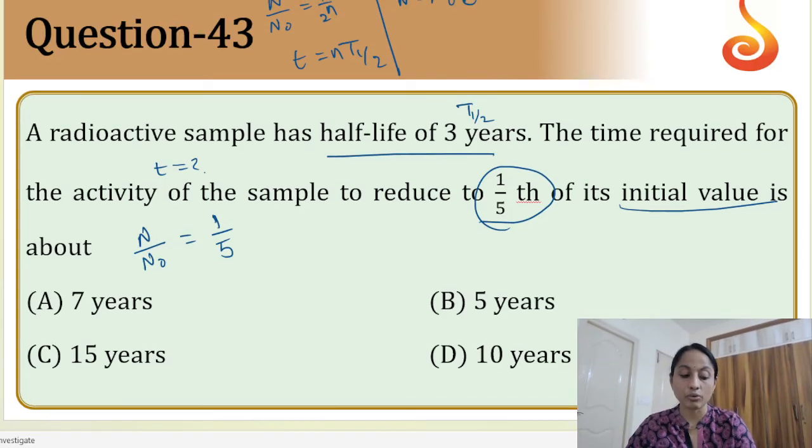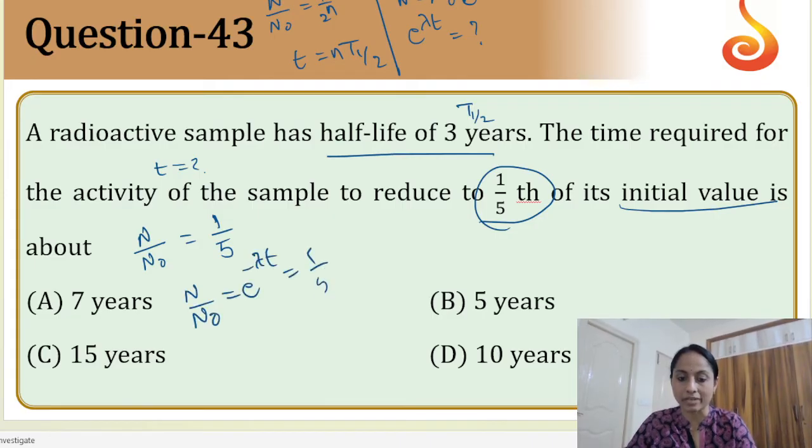Find out the value of e power lambda t. N by N naught is 1 by 5. So N by N naught is equal to e power minus lambda t, which is equal to 1 by 5. That means e power lambda t is equal to 5. That is how I got 5 here. And then we need to find out lambda t is equal to ln 5. This value we need to substitute.